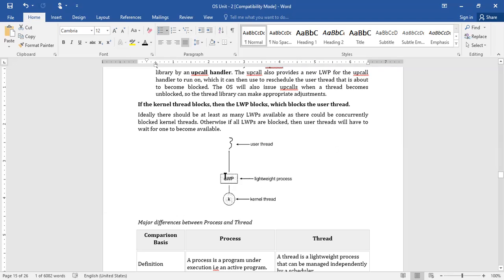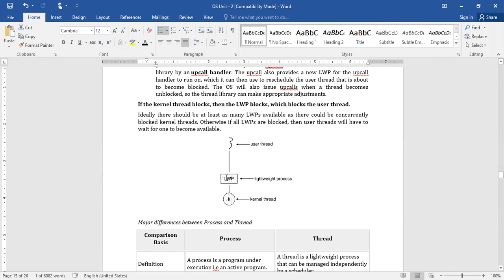The virtual processor mechanism is used for connecting user level threads to kernel level threads. If we have only one LWP, with this one LWP you are able to connect one user thread to one kernel thread.